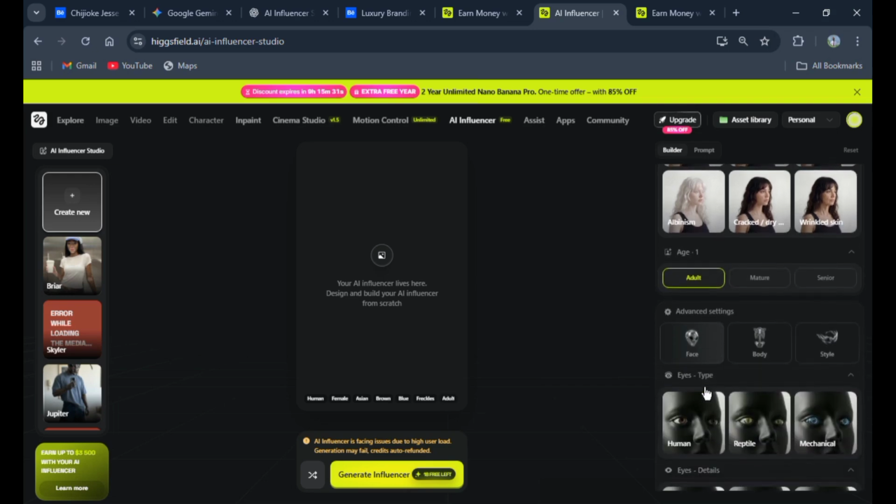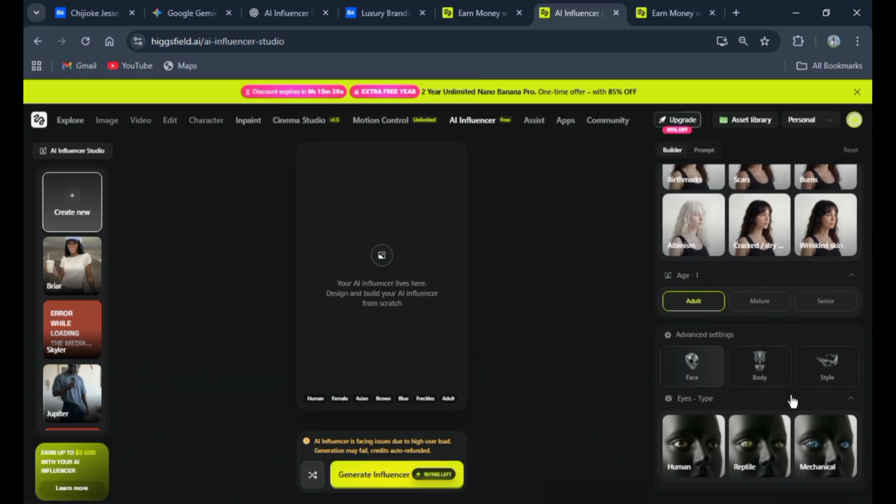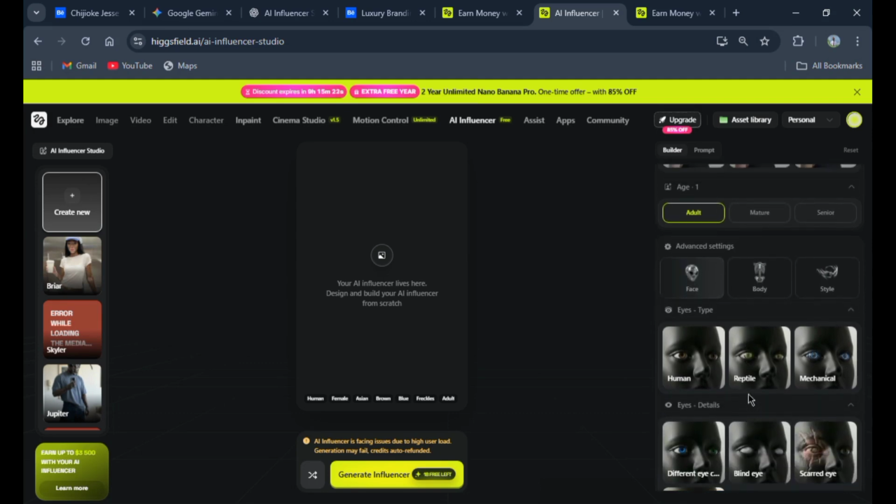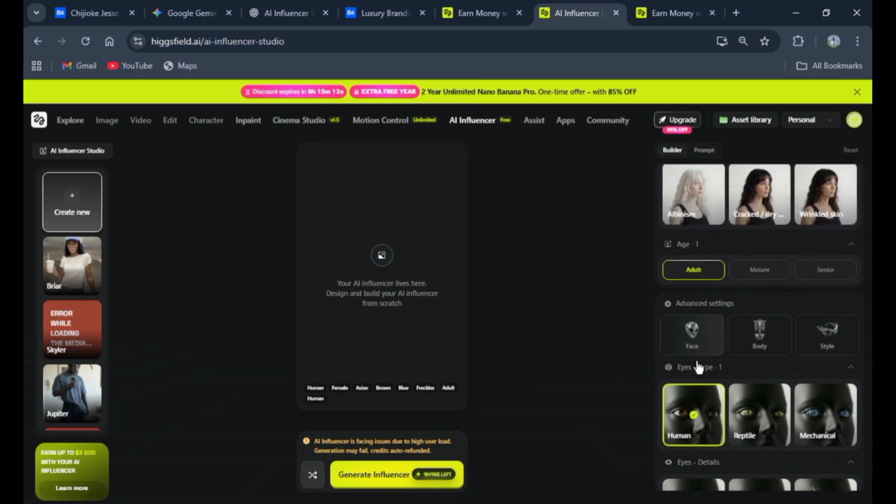And then advanced settings, you can choose the face, body, styles, and then the eyes type: human, reptile, mechanical. All right, how about if I go for a reptile? No. Let me just stick with human.